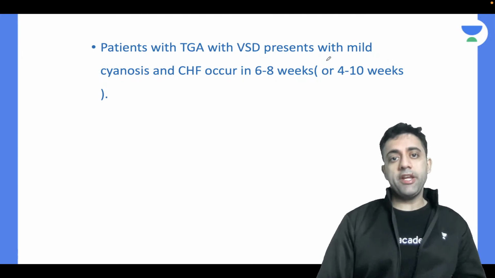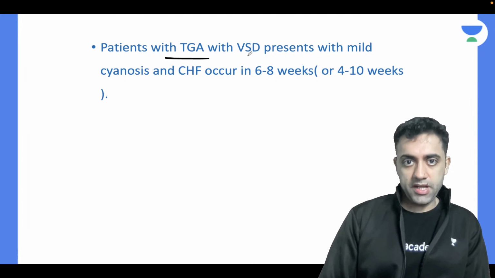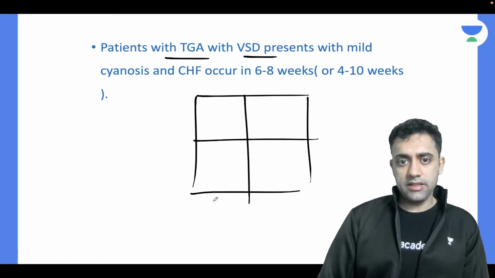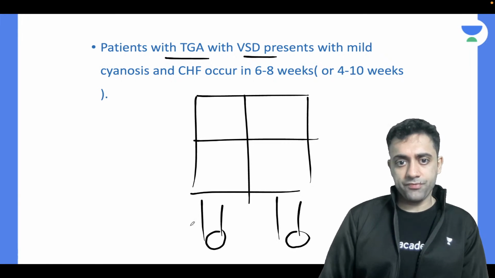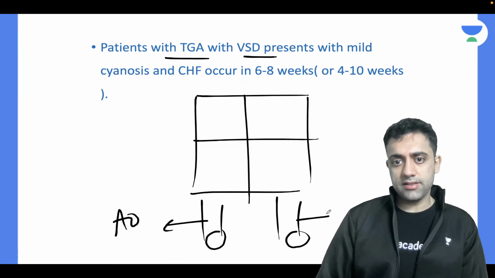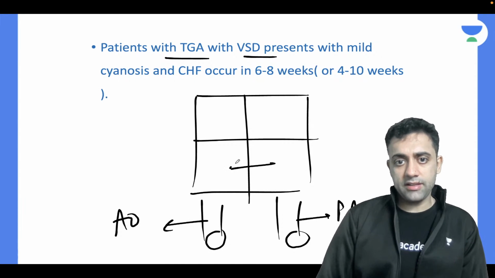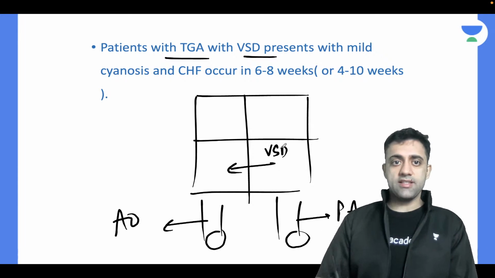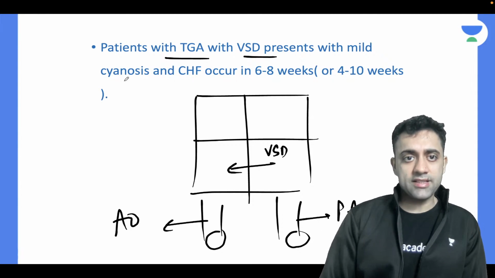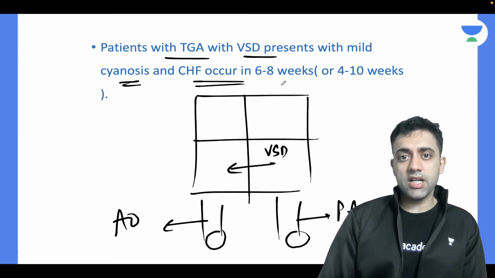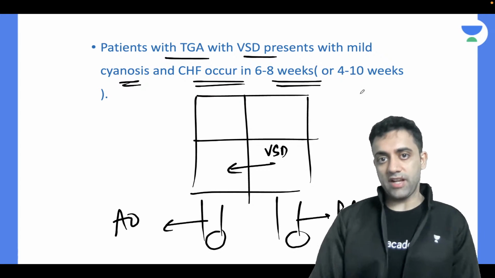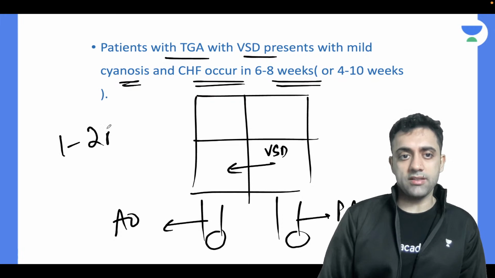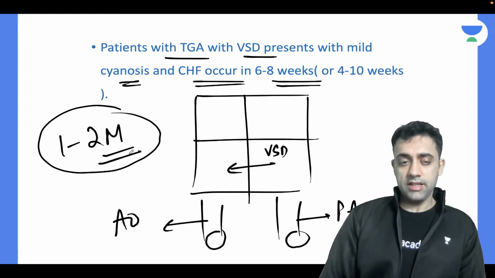Number two, patient with TGA with VSD. Again, this is our aorta and this is our pulmonary artery, but here there is a VSD also. Patients with TGA with VSD have mild cyanosis, and CHF occurs in 6 to 8 weeks of life, roughly around 1 to 2 months.